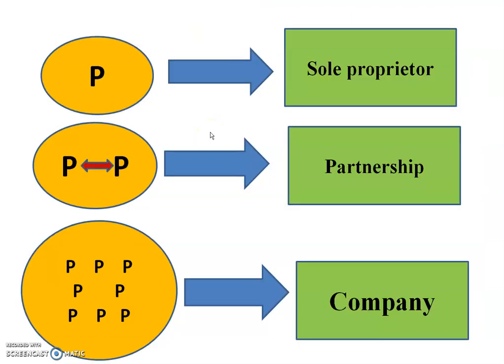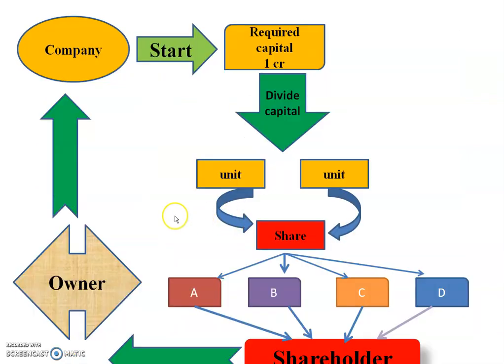Next, see here, P stands for person or people. If one person is involved in any business, it is called sole proprietorship. If two persons are involved in any business, it is called partnership. If n number of persons, meaning more than two persons, are involved in any business, it becomes a company. Clear?